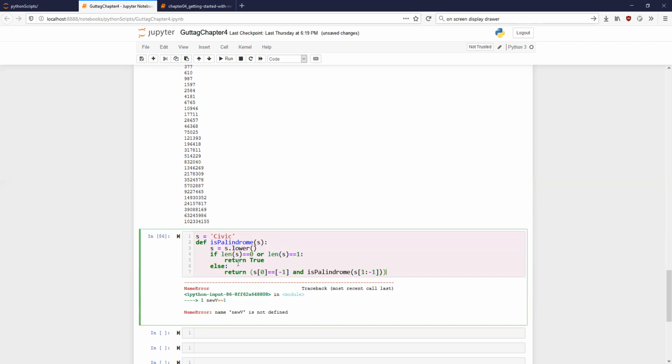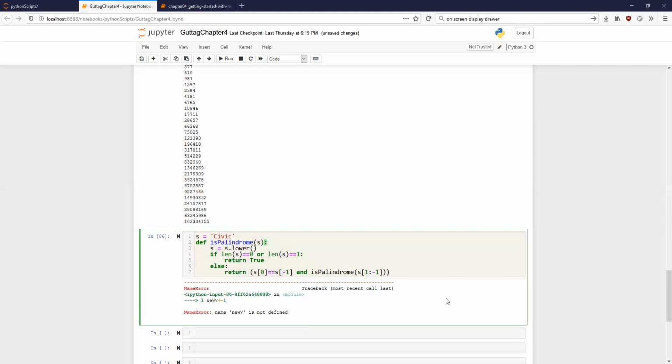So what am I doing here? I'm going to return a value true. Oh, I made a mistake here. There should be an S here. So it is going to return a value true if and only if these two conditions are met. First condition is that the first value of S is equal to the last value of S. And also the remaining part of S is also a palindrome.